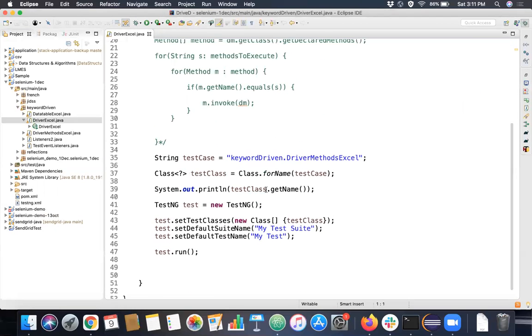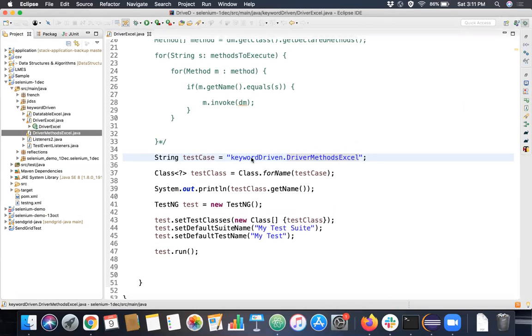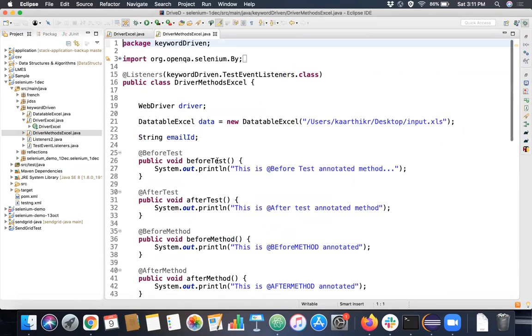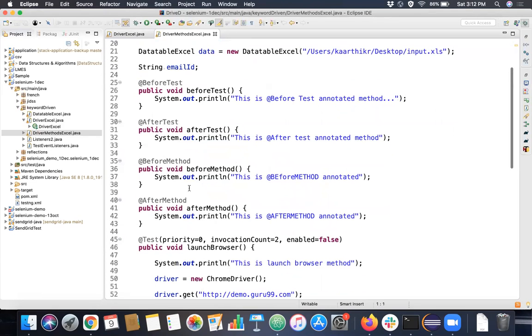So this is how we do it. For example, this is the class name, driver, methods, Excel, and this is the actual class annotated with TestNG annotations, whose tests are going to run. If you want to run a test case against any particular code, as a framework we have to give these mappings ourselves to redirect everything. The framework doesn't give these mappings; it just gives the annotations. It's only test-driven development, not actual behavior-driven development. Behavior is something related to the test case itself.